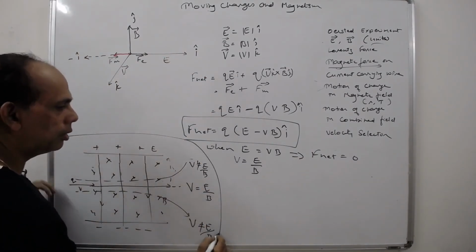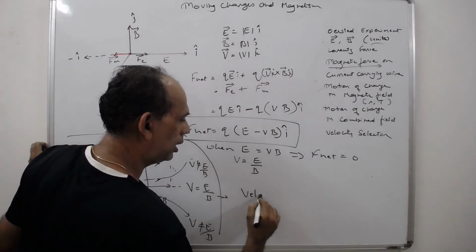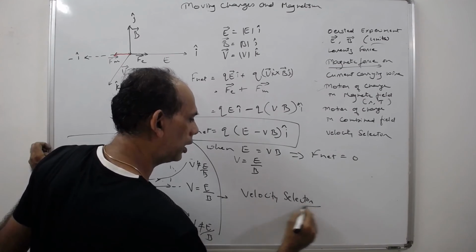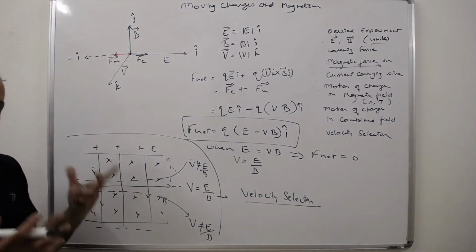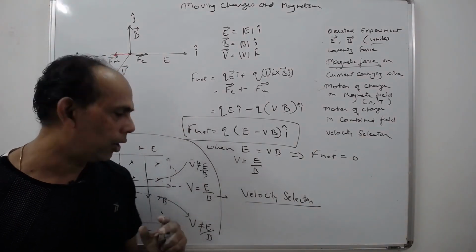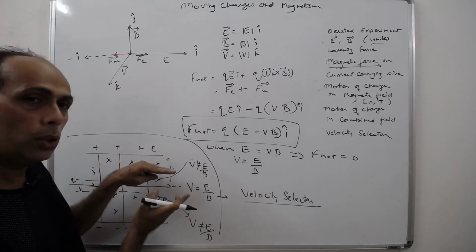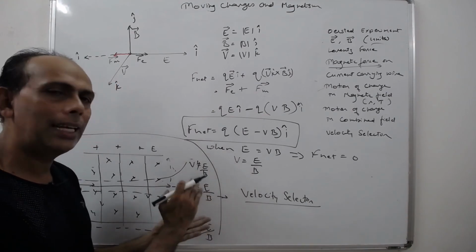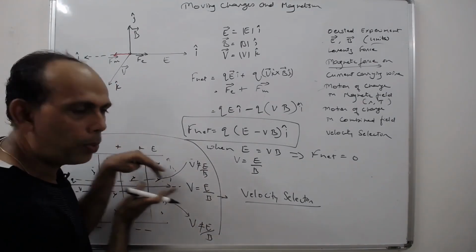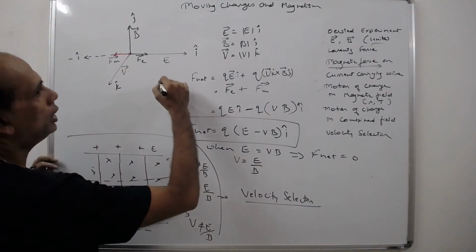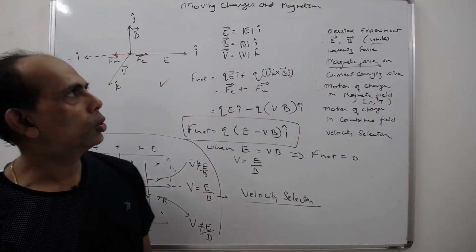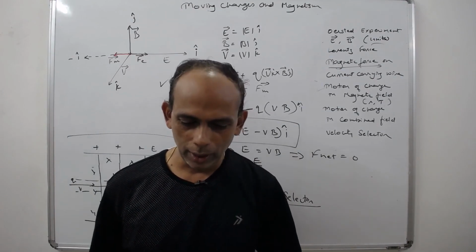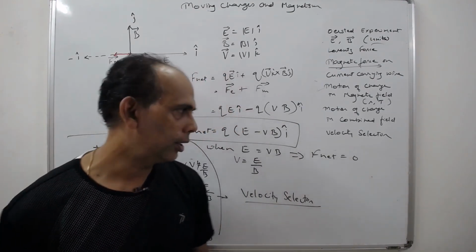The same concept can be used in this. This is nothing but a velocity selector. A velocity selector is that device where you can select the velocity of the charge, so that if you want the charge to go at a particular velocity without deflection, that can be calculated and made to pass through this velocity selector using this concept, right? So students, we have learned all these aspects of the lesson. This is only a small part of it. The more details are there further.